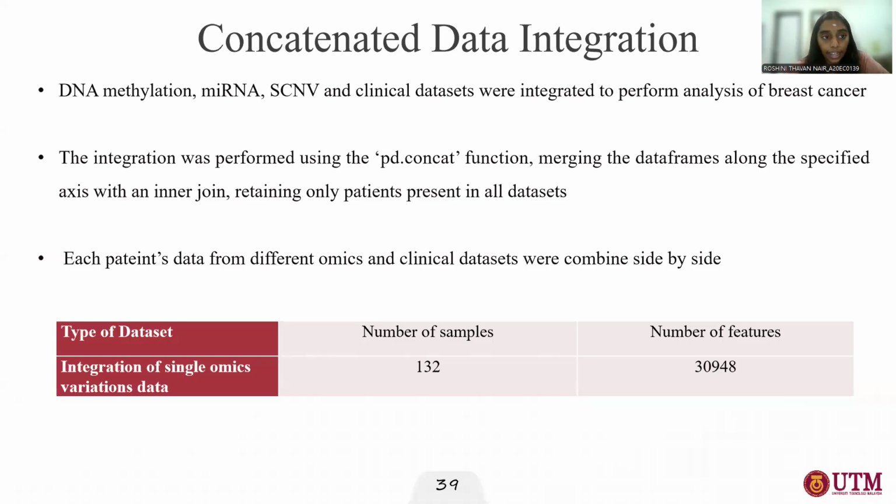The concatenated data integration involves DNA methylation, mRNA, SCNV, and the clinical data set. All these data sets were integrated to perform analysis of breast cancer. This integration was performed using the pd.concat function, merging all the data frames alongside the specified axis with an inner join, retaining only patients present in all data sets. So each patient's data from different omics and clinical data sets were combined side by side. Here is the number of samples and number of features after the concatenated data integration.